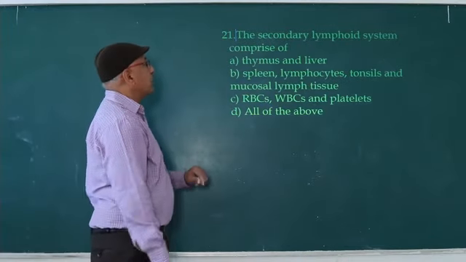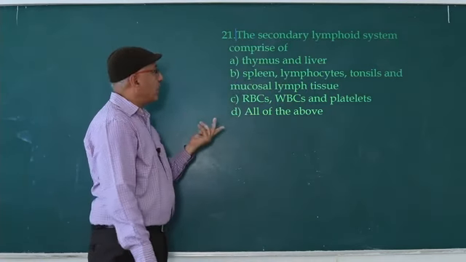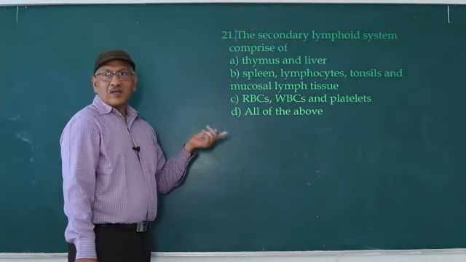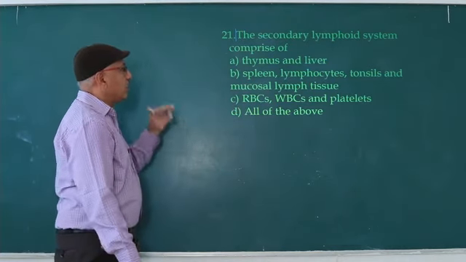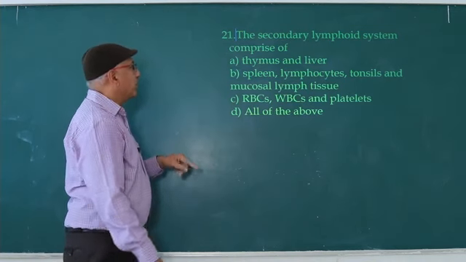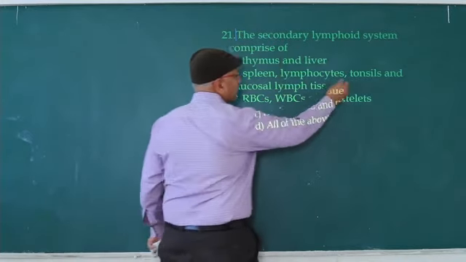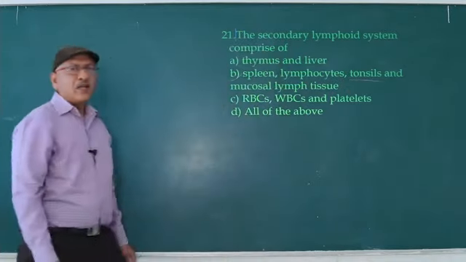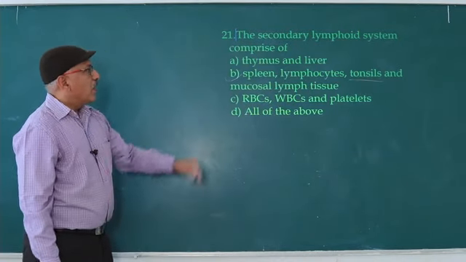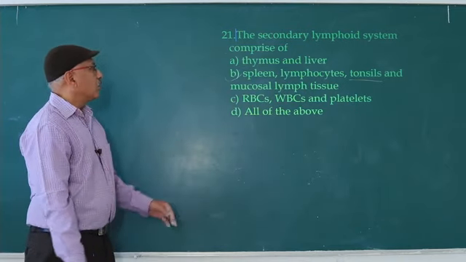The secondary lymphoid system comprises of thymus and liver. Thymus is a primary lymphoid organ. Liver is neither a primary lymphoid organ nor a secondary lymphoid organ. Spleen, lymph nodes, tonsils, mucosal lymphoid tissue are the secondary lymphoid organs. Tonsils are functional up to 8 years. Later they become non-functional. RBC, WBC and platelets are cellular barriers, not lymphoid organs. So the answer is B.